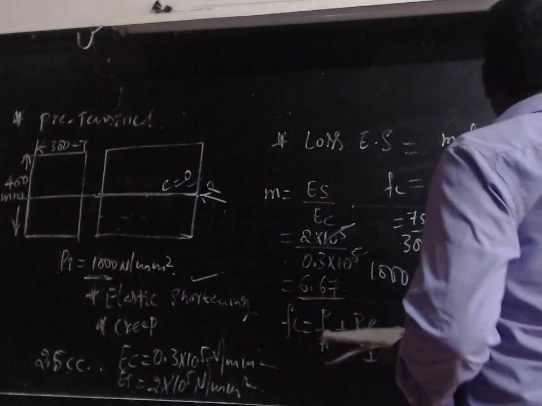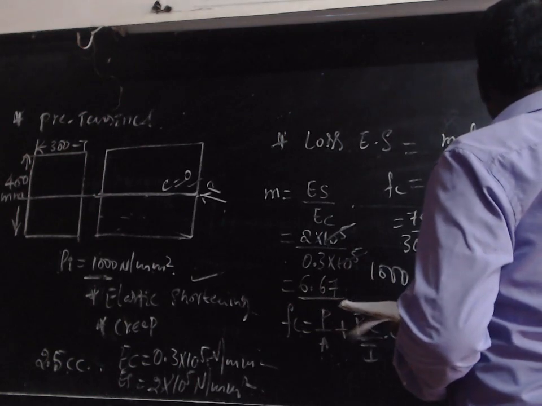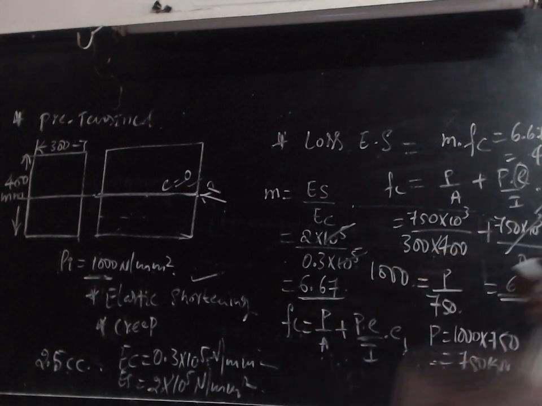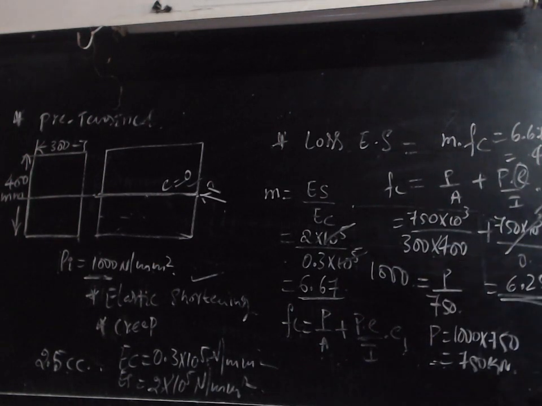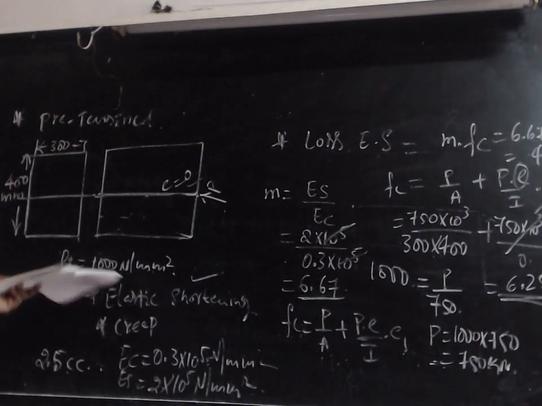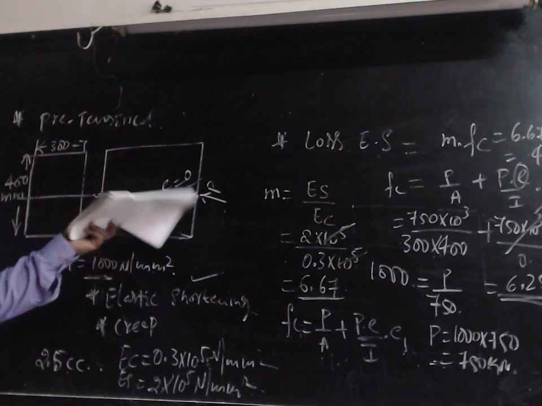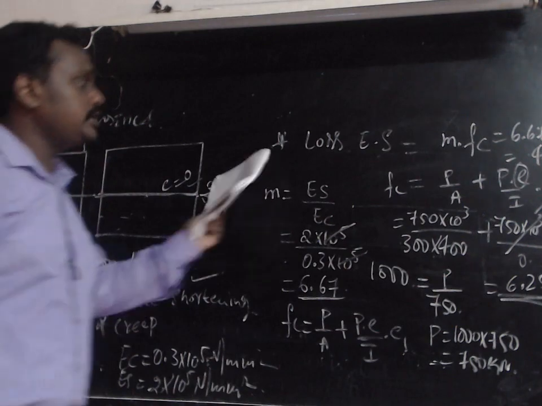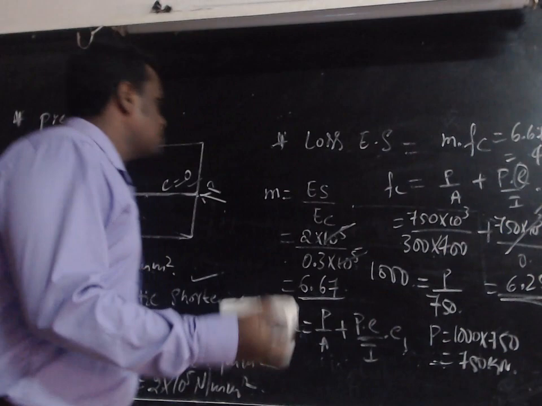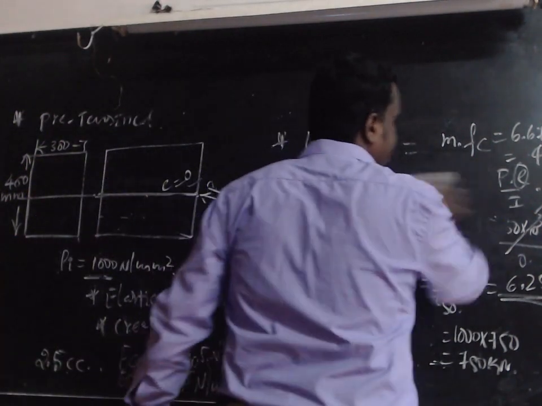6.67 into 6.25, which is the Fc value. So you get 41.68 Newton per millimeter square as the stress. That is the loss of stress, 41.68. So how much stress did we apply? 1000 Newton per millimeter square. But the total 1000 Newton per millimeter square will not be available in this structure, because due to elastic shortening alone we have a loss of 41.68 Newton per millimeter square. So this is about the first one, elastic shortening.